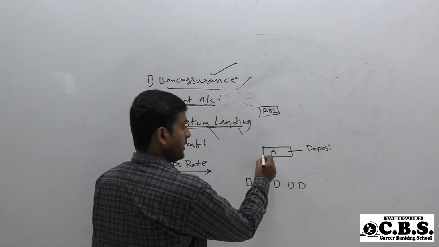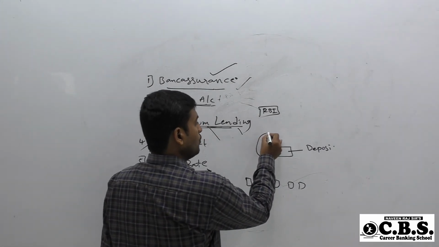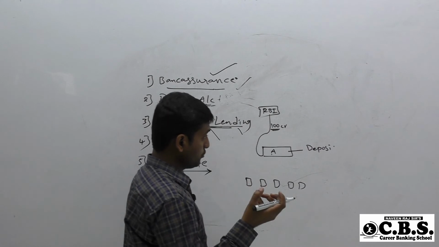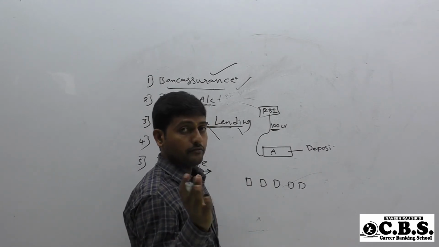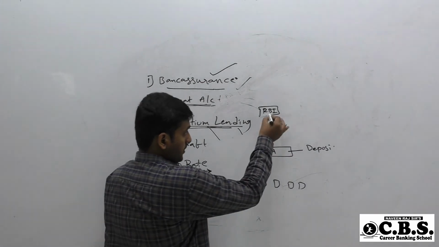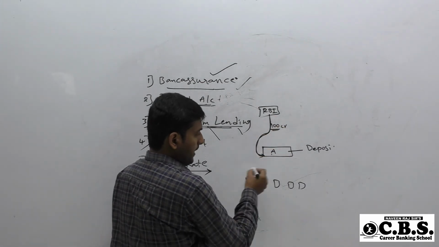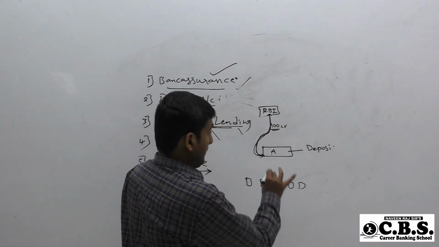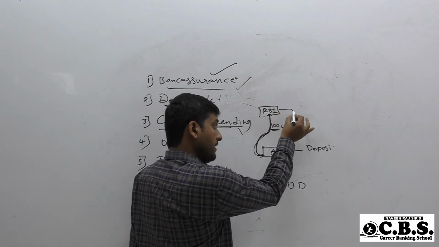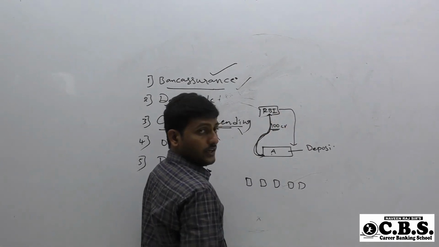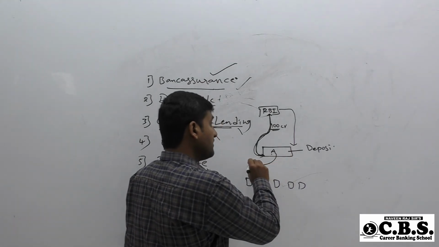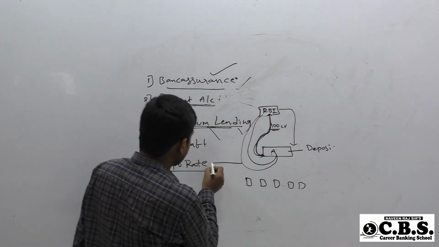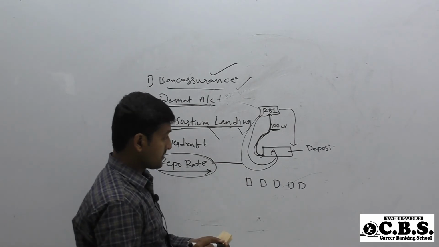See, bank A has taken a loan of 100 crore, a short term loan. A short term loan is a loan which is generally repaid within 1 year. So the bank has taken a loan of 100 crore from RBI, granted by RBI to bank A. Now bank A has to repay the 100 crore loan and also interest. This interest is called repo rate.